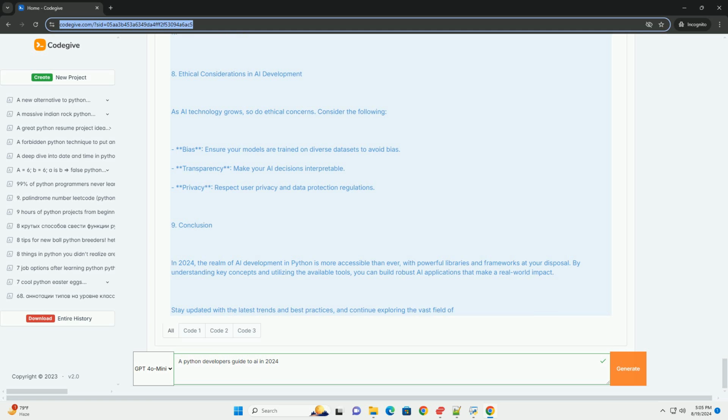Conclusion. In 2024, the realm of AI development in Python is more accessible than ever, with powerful libraries and frameworks at your disposal. By understanding key concepts and utilizing the available tools, you can build robust AI applications that make a real-world impact. Stay updated with the latest trends and best practices, and continue exploring the vast field of AI.